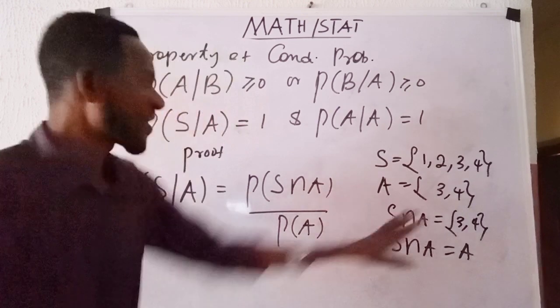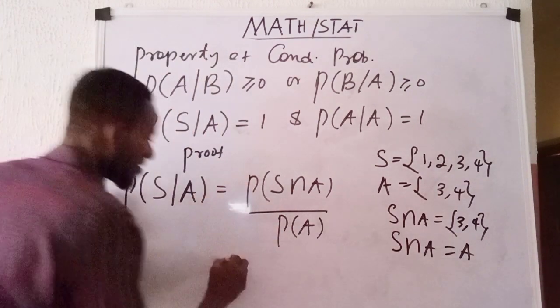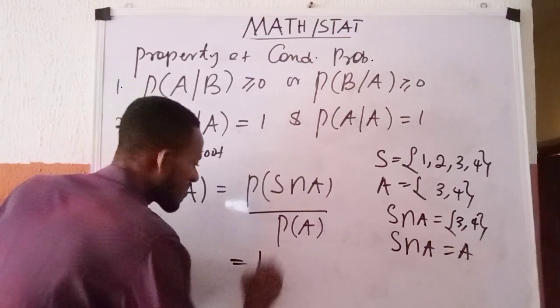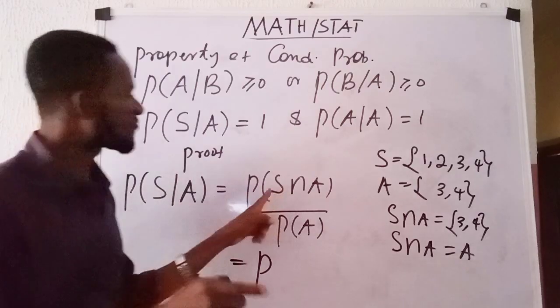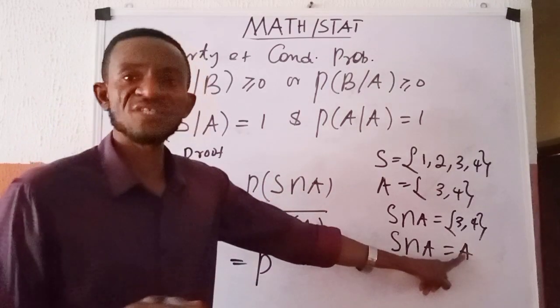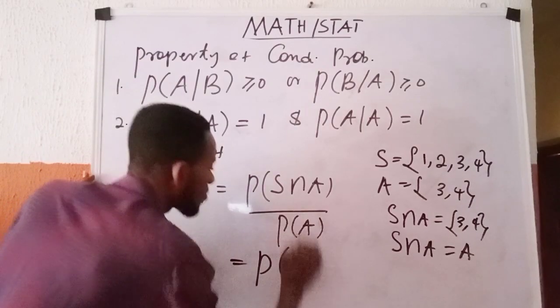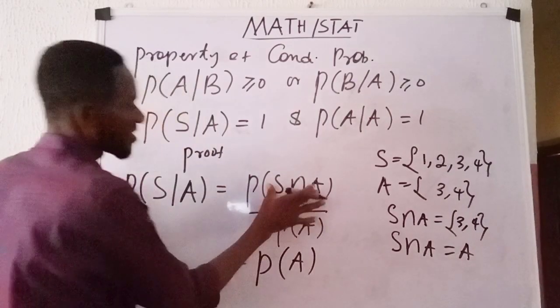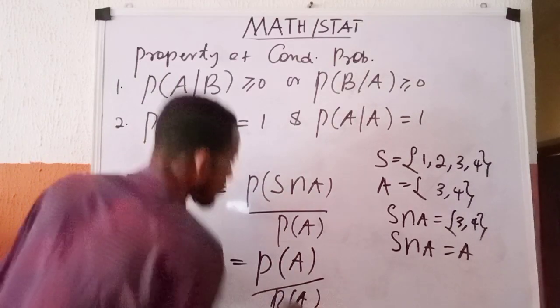Okay? So if you agree with me with this illustration, I will come here and say, therefore, this thing becomes probability. In place of this S intersection A, I have proven that S intersection A is A. So in place of this, I will now write probability of A, which is now this, all over probability of A, which is the denominator.